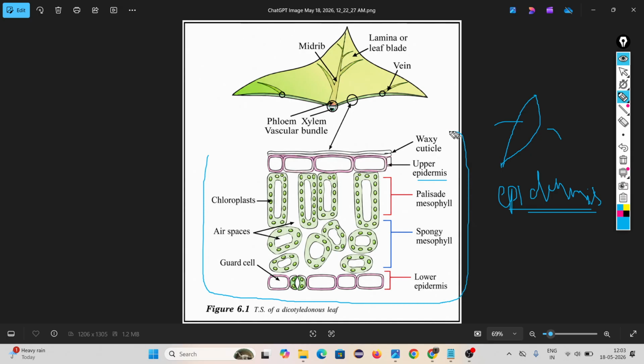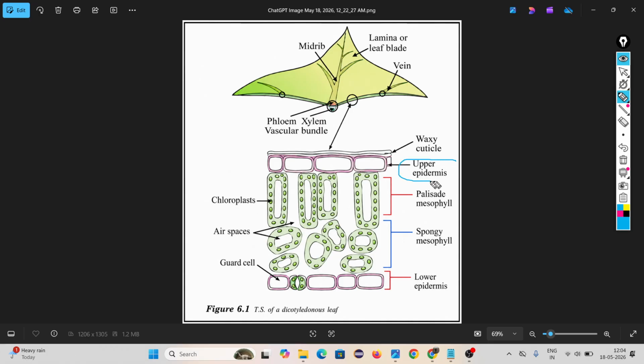The leaf is covered on both sides by epidermis, which is nothing but a tissue. Inside this, the top epidermis is called upper epidermis, the lower epidermis is called lower epidermis.